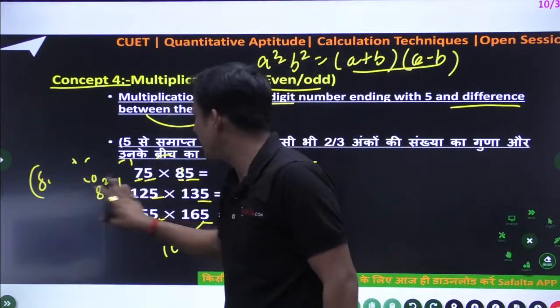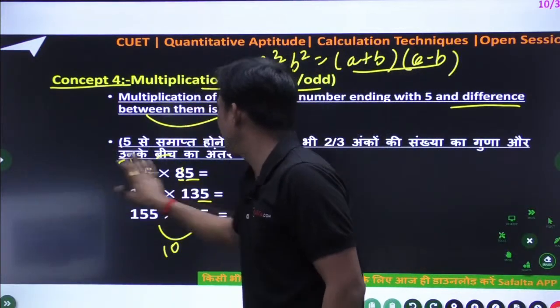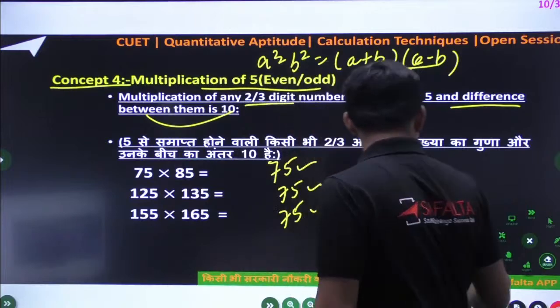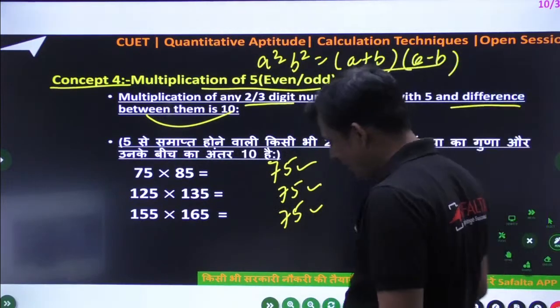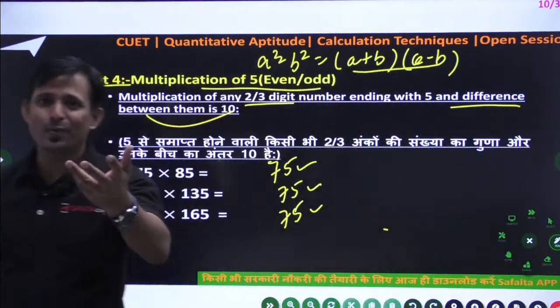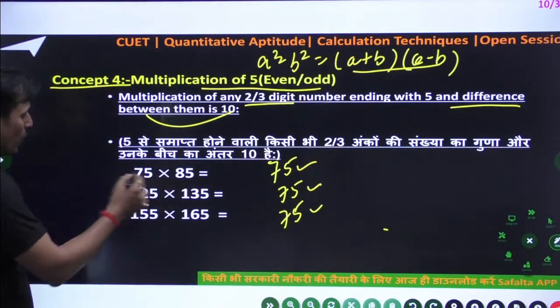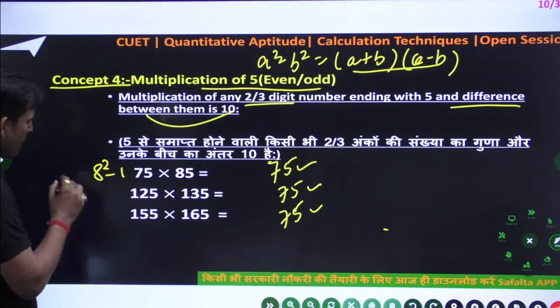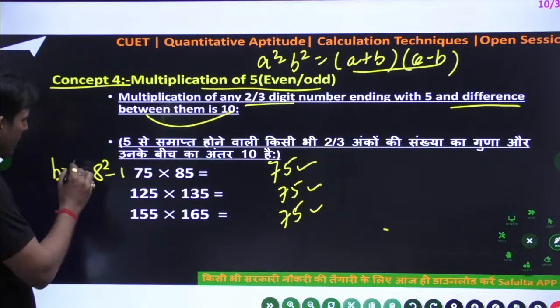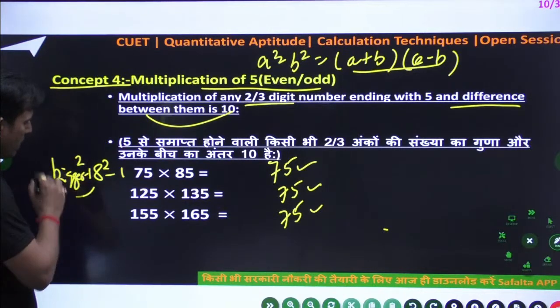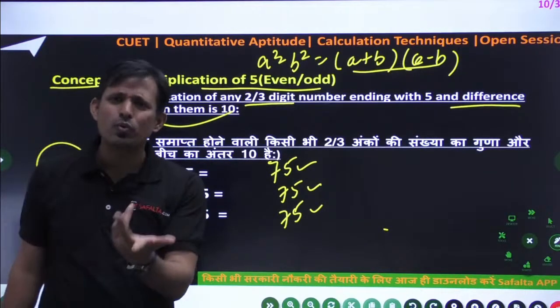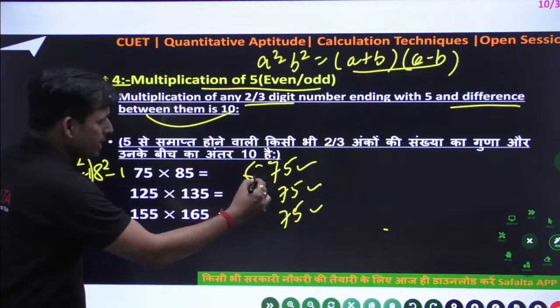So I am writing down here. What is the technique? Don't worry, I am giving you today not a lot of concept, but at least 4-5 concepts you can learn from this class. So 8 ka square minus 1. So concept is what? The bigger number is square minus 1. So simple. 8 ka square minus 1 is what? 63. So this is 6375. Simple.